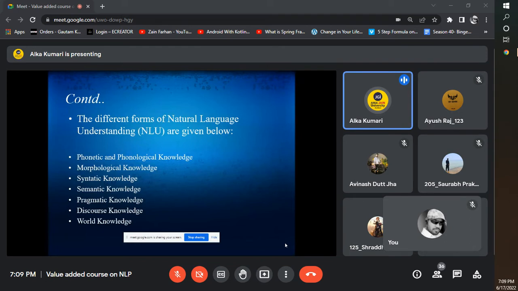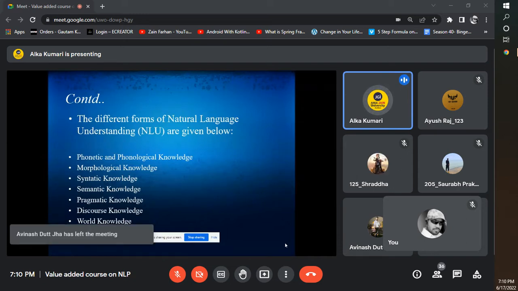So whenever we are going to process natural language, the system should have different kinds of understanding, and this understanding can be achieved with the help of different types of elements. The elements I have already mentioned are phonetic elements, morphological elements, syntactical elements, semantic elements, and pragmatic elements. These are the elements used in natural language understanding. It's not a part of natural language processing, it's a system. Natural language understanding is a system used to analyze natural language, which is used to perform natural language processing. And that system must have all these properties.